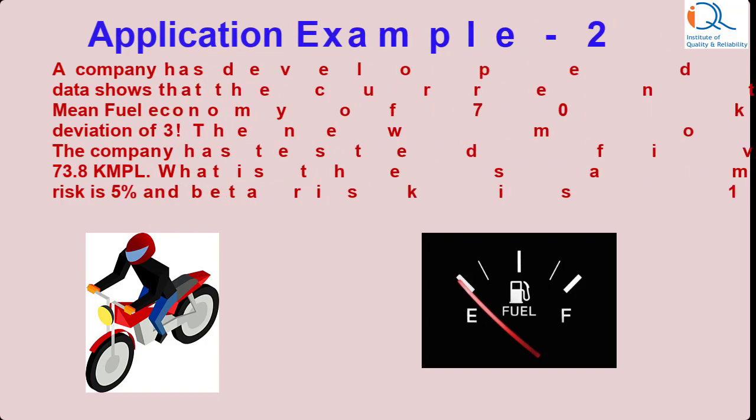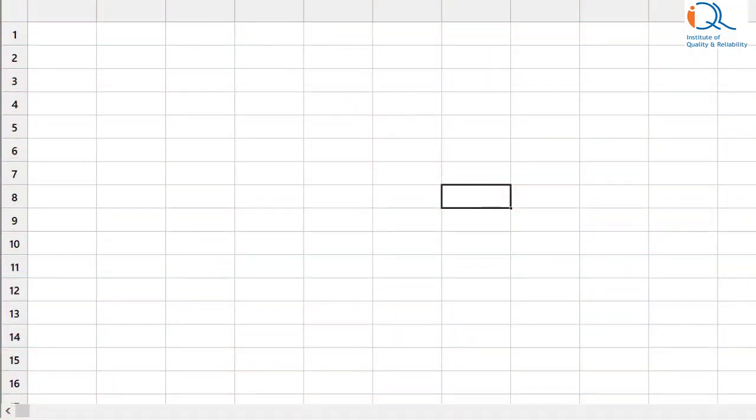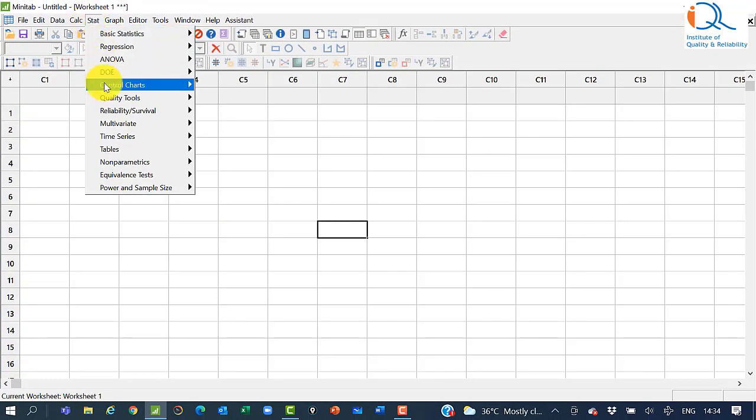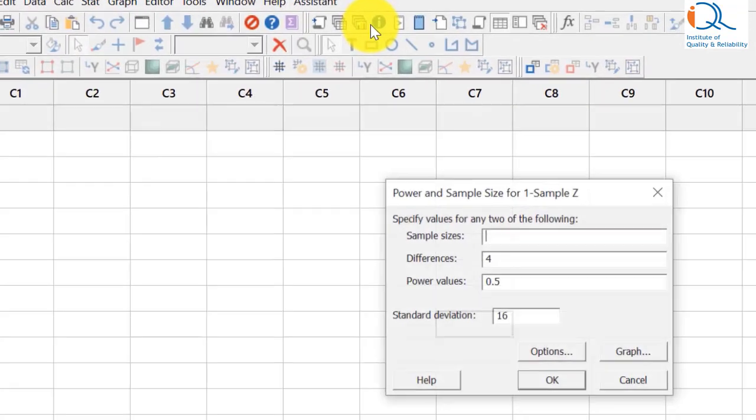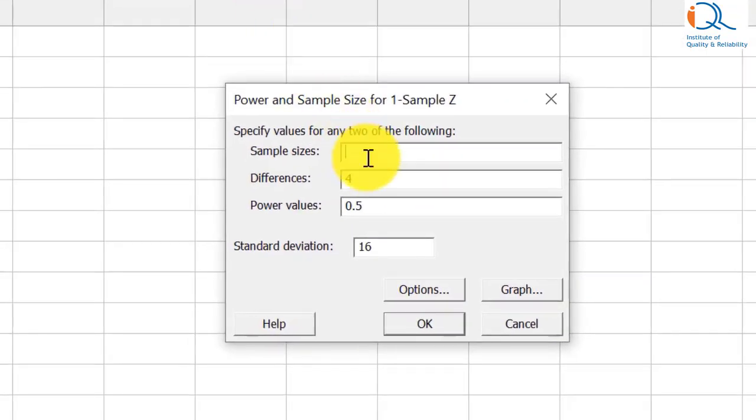Assume normal distribution. We again use the Stat, Power and Sample Size command in Minitab with One Sample Z. Now this time the difference is 3.8. Power value is 0.9 again because beta risk is 10%, that is 0.1. Standard deviation is given as 3 units.